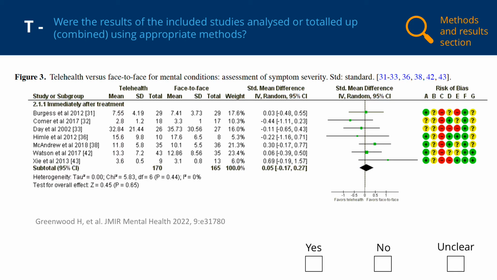In this forest plot, which is the way results of meta-analysis are typically presented, we can see that each study in the analysis is weighted. Each study contributes to the average estimate of effect, which is represented by the diamond in the plot, according to the amount of information they provide. This is an appropriate method of combining or totaling up the studies, so we would answer yes for this checklist item.